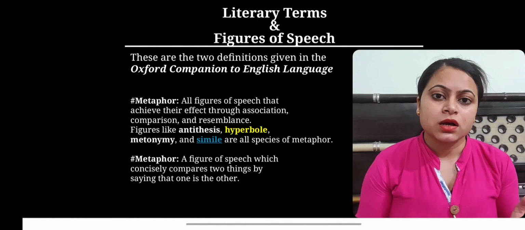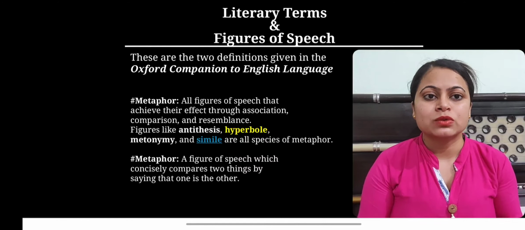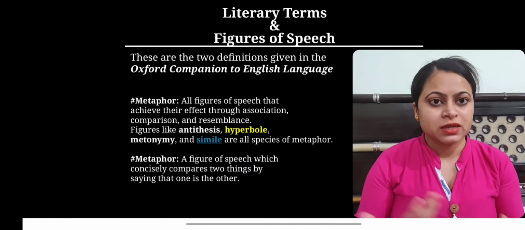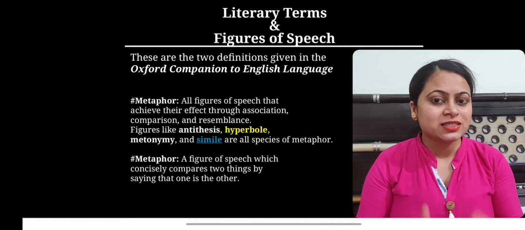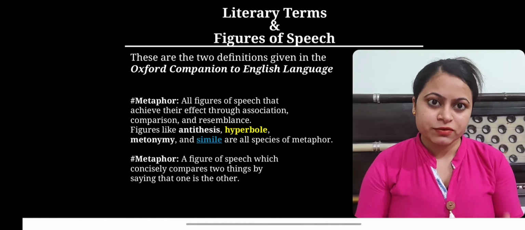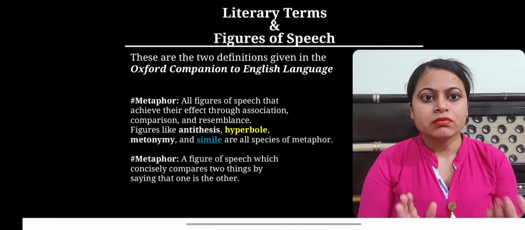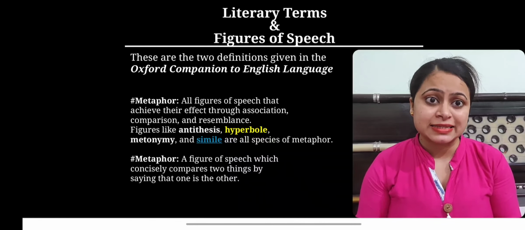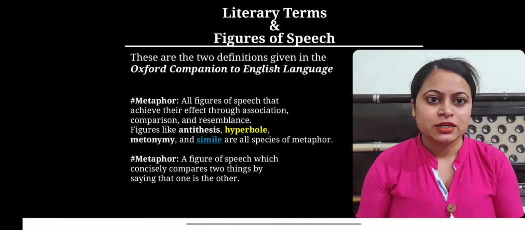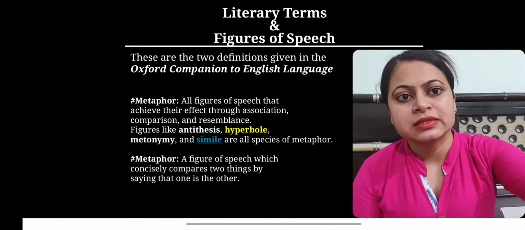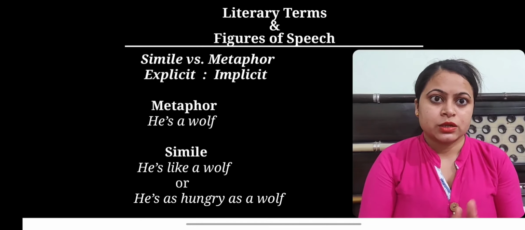Now, this is a broad definition, and I would like to add that hyperbole we are going to discuss in the next session, and simile we have discussed already. After this definition, we can say that simile is actually a subset of metaphor. And the second definition is more specific. It says metaphor is a figure of speech which concisely compares two things by saying that one is the other, which we have studied just now. So these are the definitions, and after these, let's have a quick look at the difference between these two.